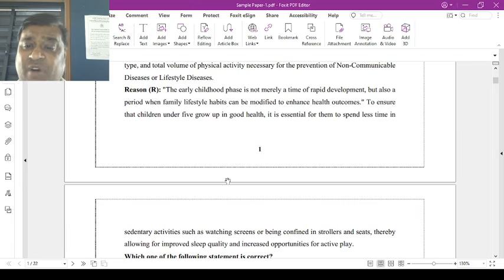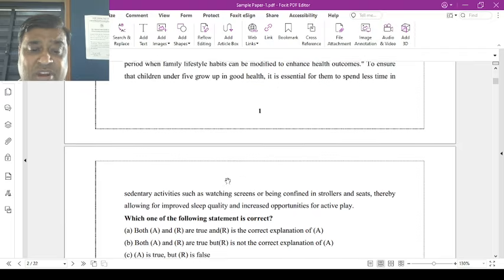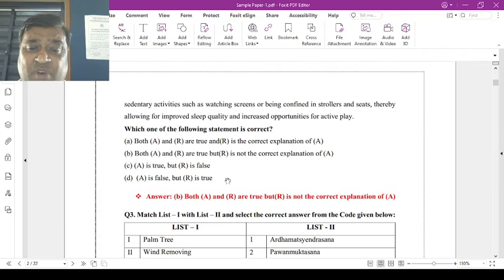It is essential for them to spend less time on sedentary activities such as watching screens, means TV dekhna, or being confined in a stroller and seat, thereby allowing improved sleep quality and increased opportunities for active play. Now, which of the following statements is correct?